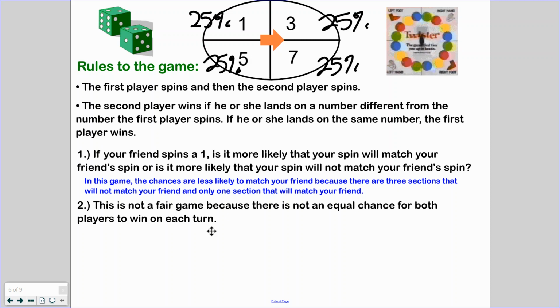So the question here is, this is not a fair game because there is not an equal chance for both players to win on each turn. So we do not like this. I wouldn't want to play anymore because you have way better chances of winning every single time.